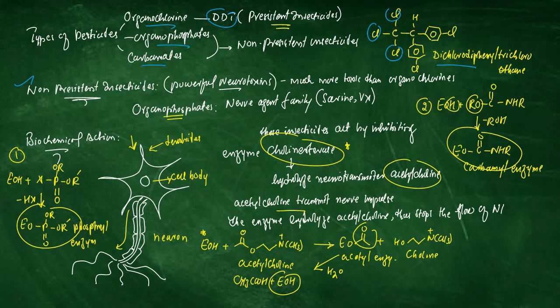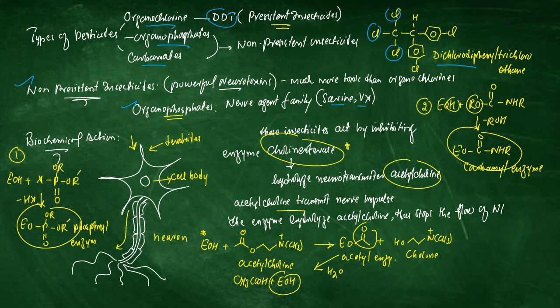For example, organophosphates are very dangerous. They usually fall in the category where nerve agents belong, such as sarin, VX, mustard gas. These belong to a nerve agent family. These chemical agents were used in the past for paralyzing the enemy's soldiers.